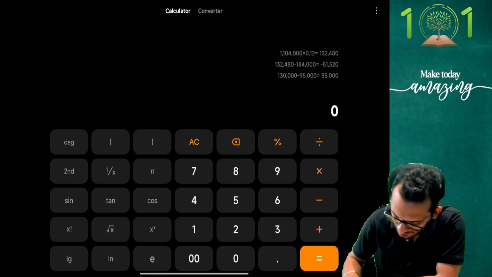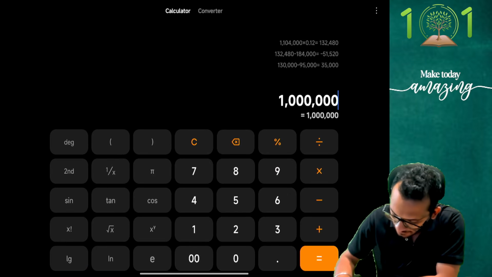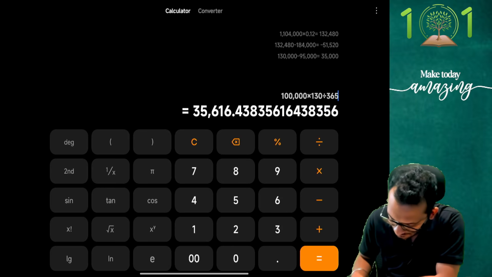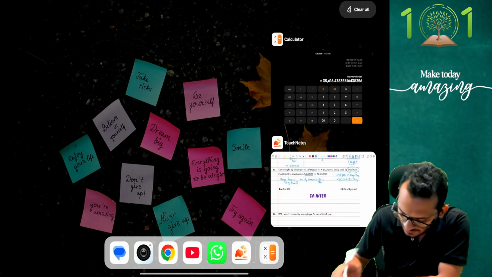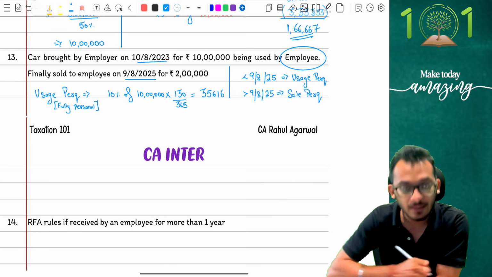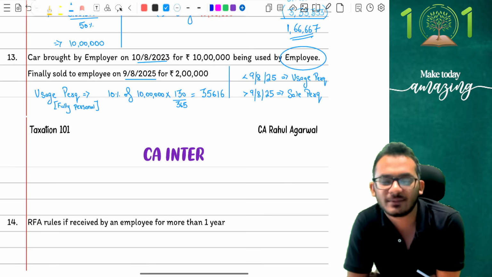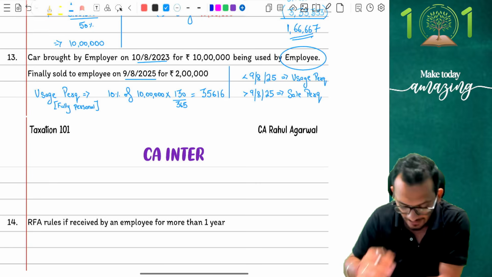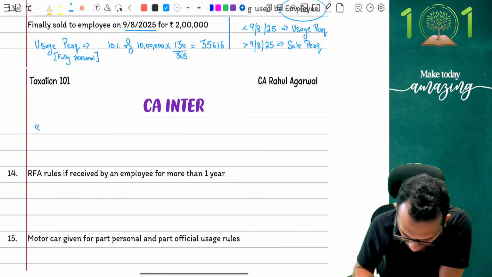I'm going to take 10 lakhs, so it is going to be 1 lakh. I'm going to do 130 divided by 365. The answer is going to come as 35,616. Answer is going to come to 35,616, and that's what the calculation is. Clear with me on this? Yes, very good.